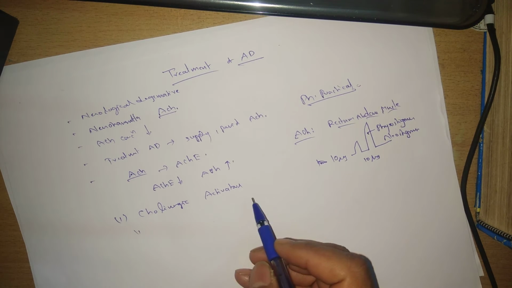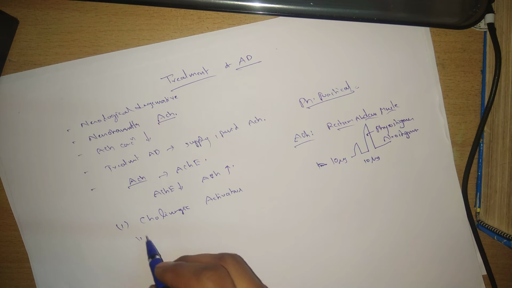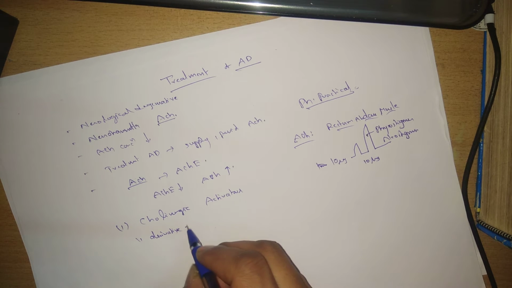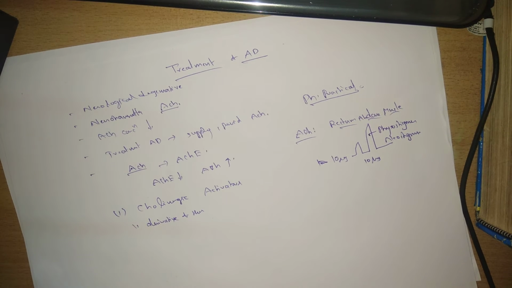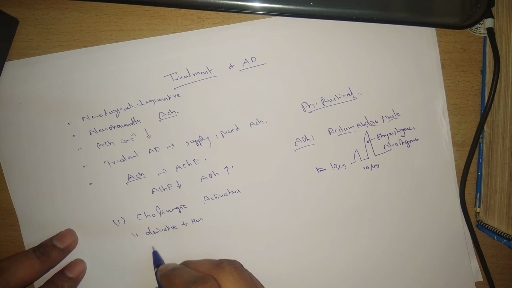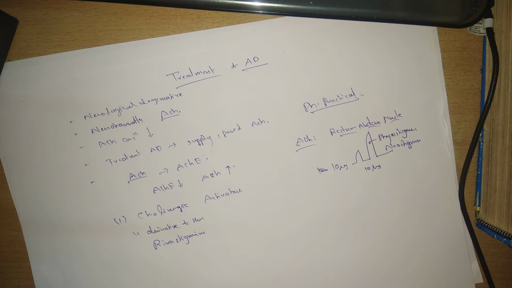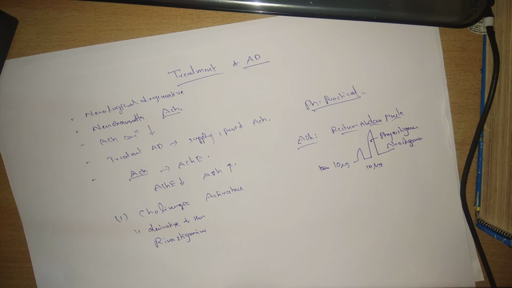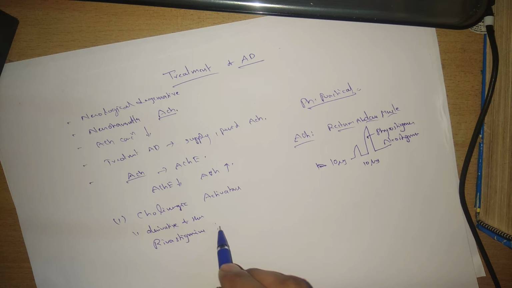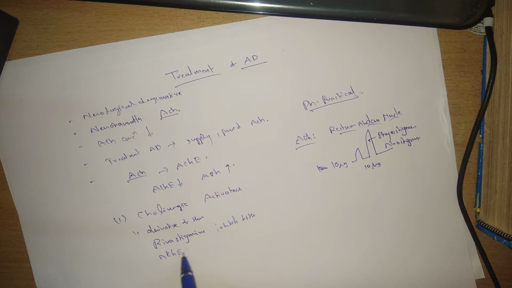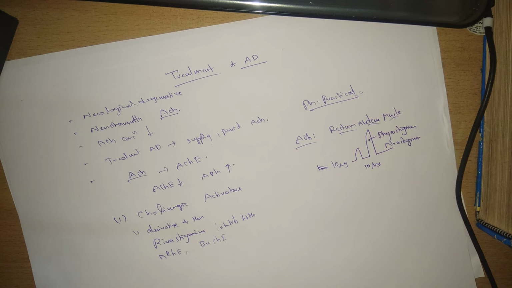And here in cholinergic activators, we are using one of the derivatives of physostigmine, and the name is rivastigmine. This rivastigmine inhibits both acetylcholinesterase and butyrylcholinesterase. Butyrylcholinesterase is also there.